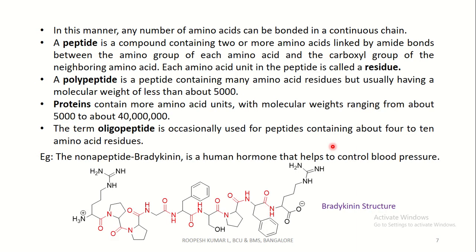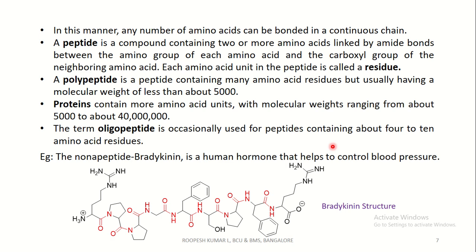In this manner, many amino acids can be bonded in a continuous chain to form a peptide or a protein. A peptide is a compound containing 2 or more amino acids linked by an amide bond between the amino group of each amino acid and the carboxyl group of the neighboring amino acid. Each amino acid unit in the peptide is called a residue.